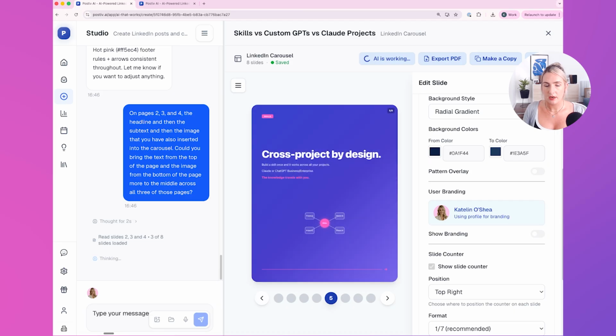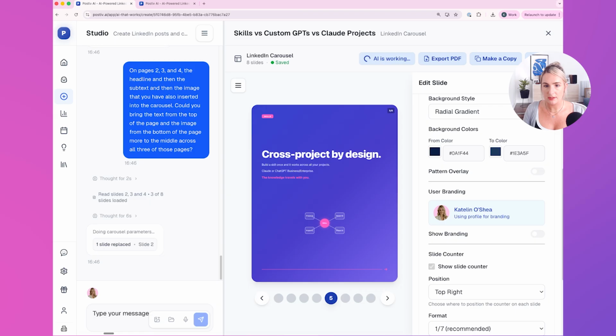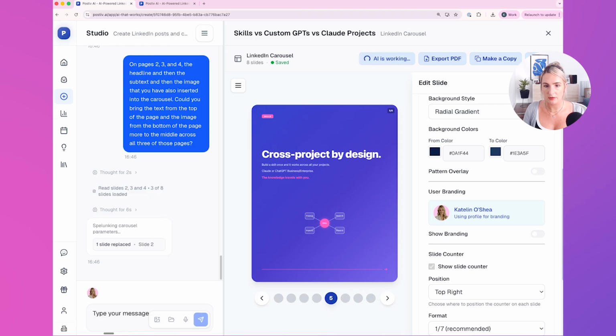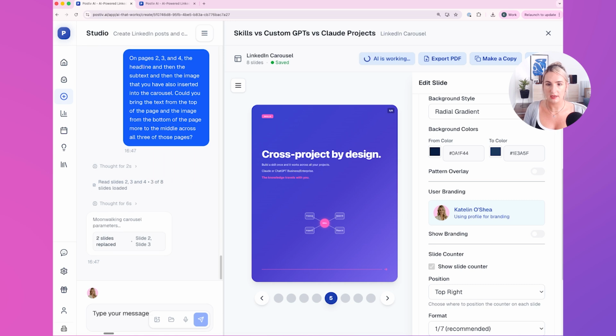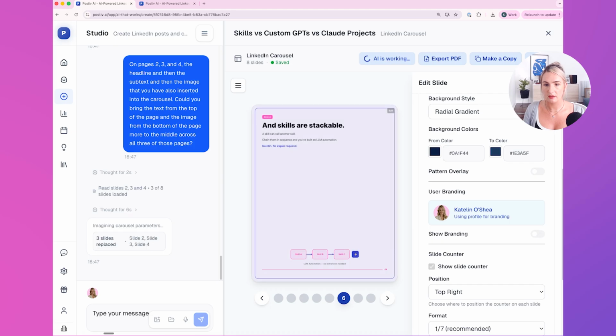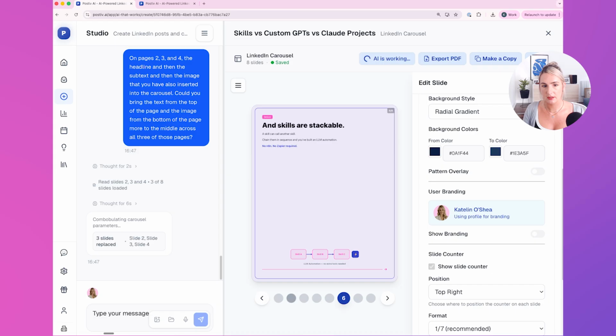While it's doing that, I'm just going to have a look at the rest. So cross-project by design, build a skill once and it works across all your projects, Claude or ChatGPT Business and Enterprise. The knowledge travels with you. So a skill can go to all those. Exactly, yes, and that is correct. I just want to make that image bigger, I think. Okay, let's go back.